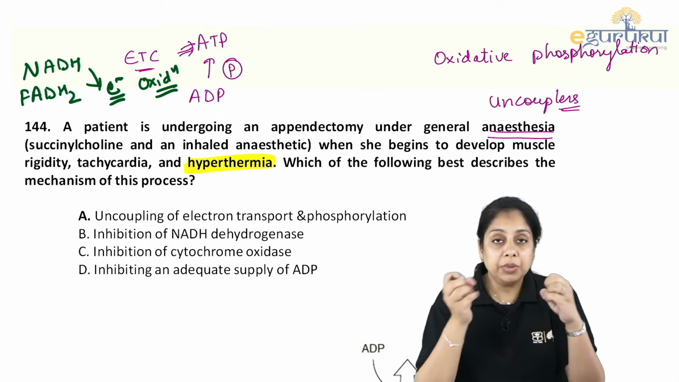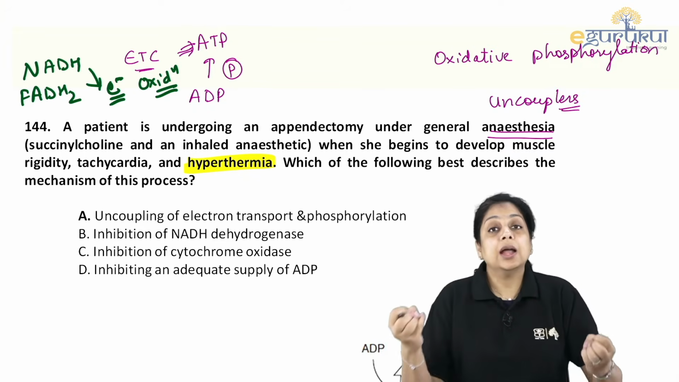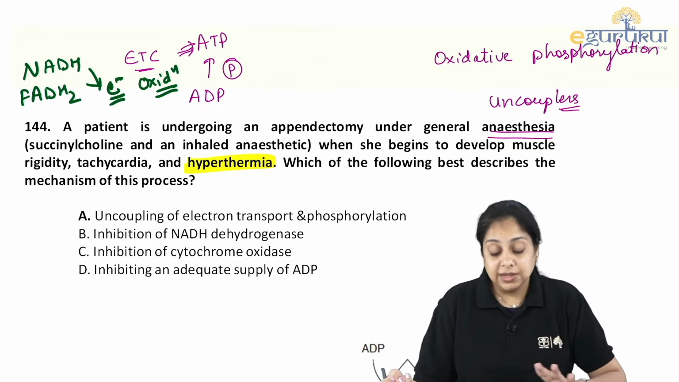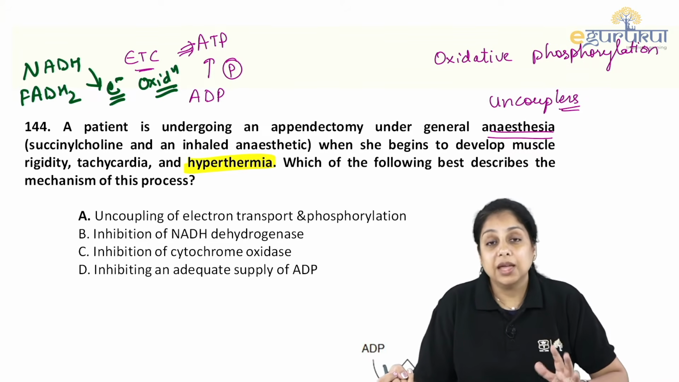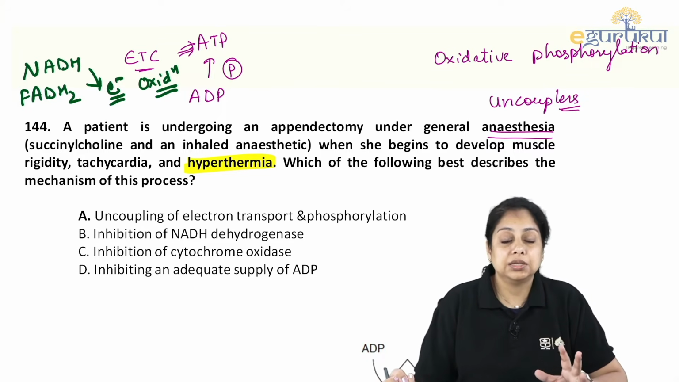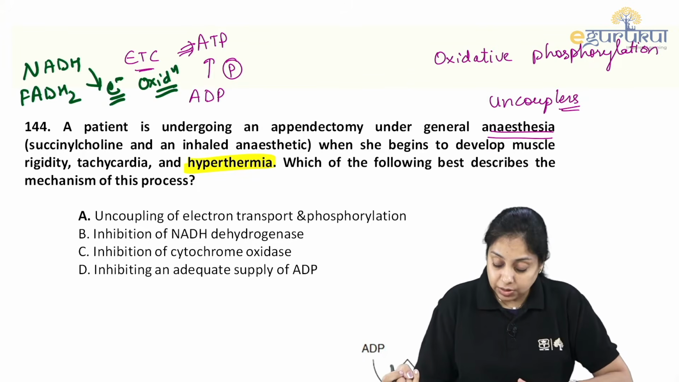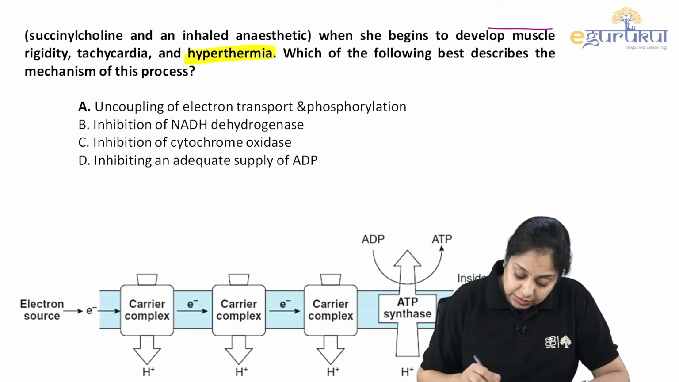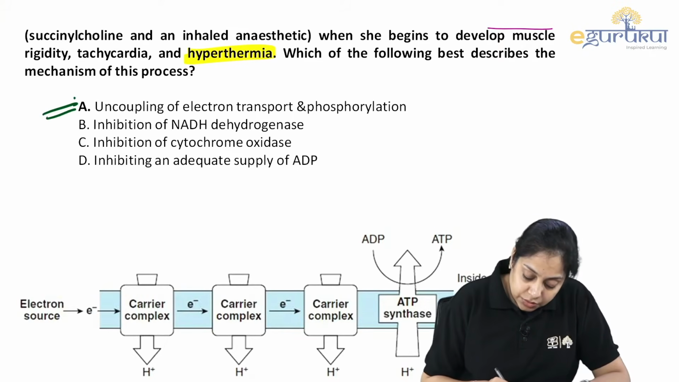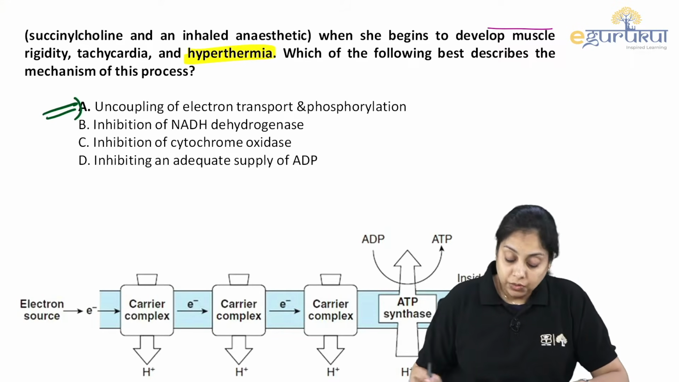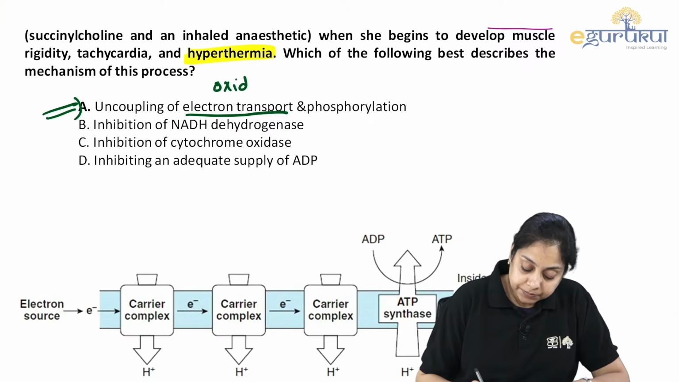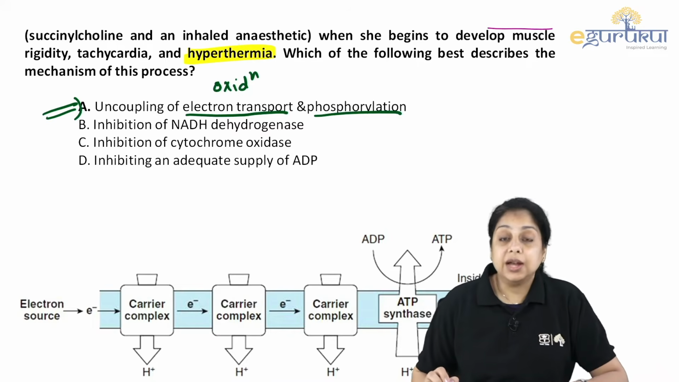If we break the couple, separate the couple, those are uncouplers. Most of the inhaled anesthetics are uncouplers. They uncouple the oxidation and phosphorylation, right? So the answer to this is what? Uncoupling of the electron transport and the phosphorylation. Electron transport is your oxidation half and phosphorylation is your last half.